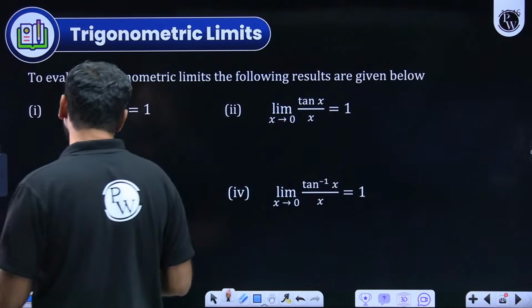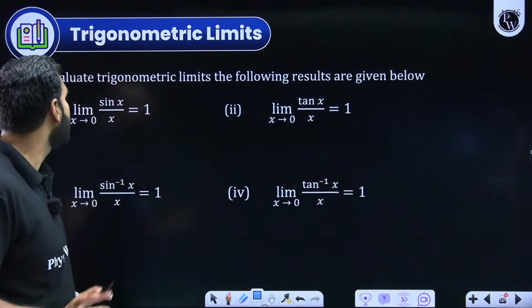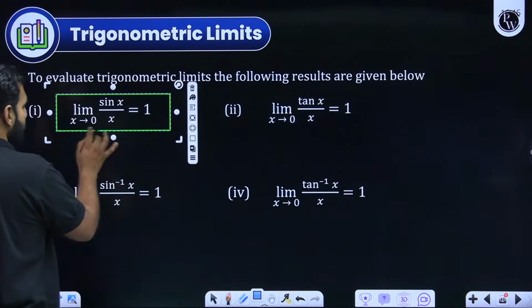Now here, these are some basic direct results which you must not forget. There you need to understand. There, sin x upon x when x approaches 0 is 1.